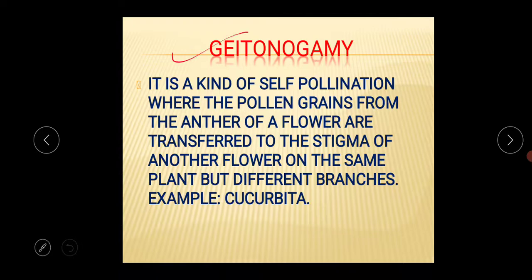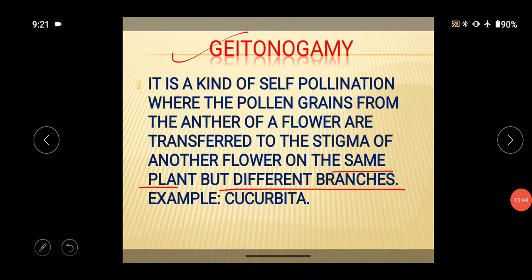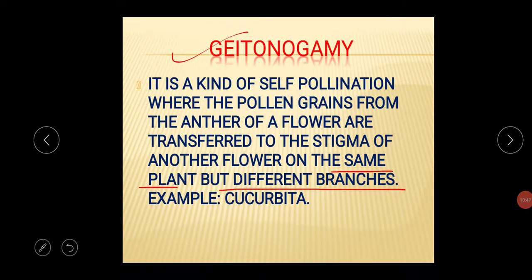So what is the meaning of geitonogamy? It's a kind of self-pollination process where the pollen grains from the anther of a flower are transferred to the stigma of another flower on the same plant, but different branches. This is another important thing. The example is Cucurbita. So this is another type of geitonogamy.